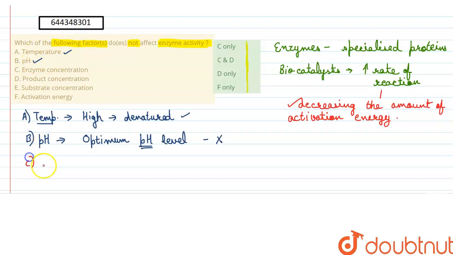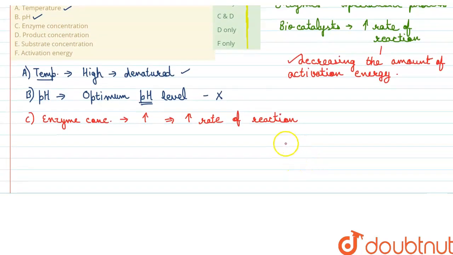Next, we have enzyme concentration. The enzyme concentration is directly going to affect the rate of reaction. The higher the enzyme concentration, the higher the rate of reaction. Why? Because more enzymes will be available and more active sites would be available for the substrate to bind to, and therefore it would directly increase the rate of reaction. So this factor also influences the activity.